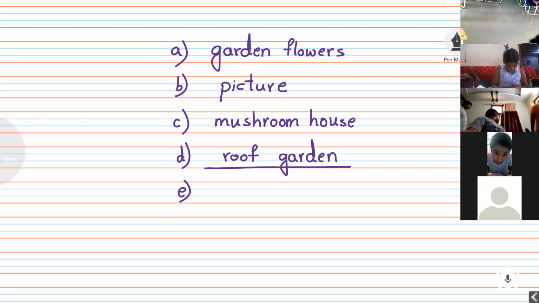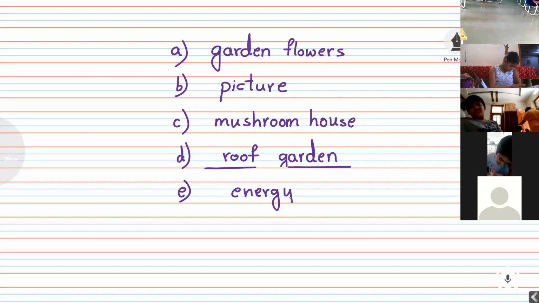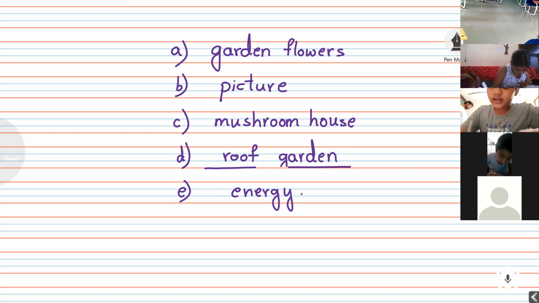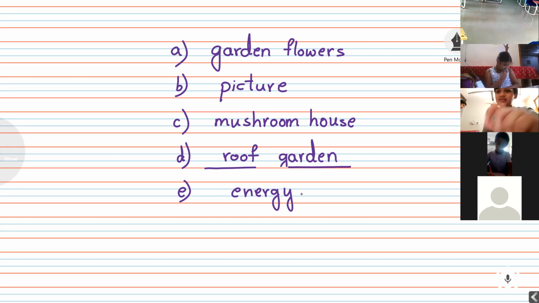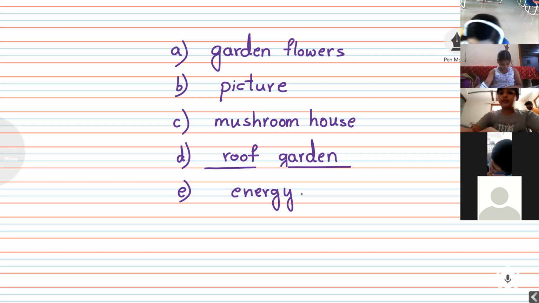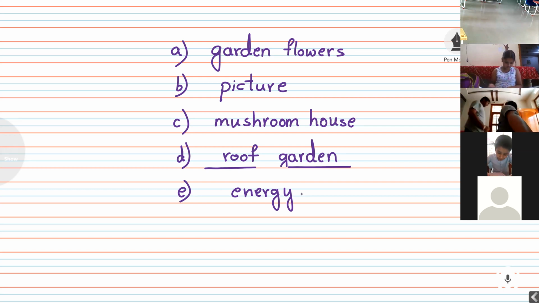E. Food gives us dash. What word shall we take from the textbook? We can take energy. Food gives us energy. F. My father likes to listen to classical dash. What classical? You can write there music, classical music.